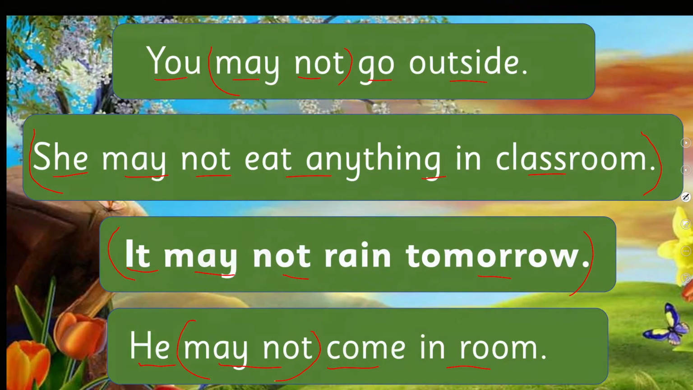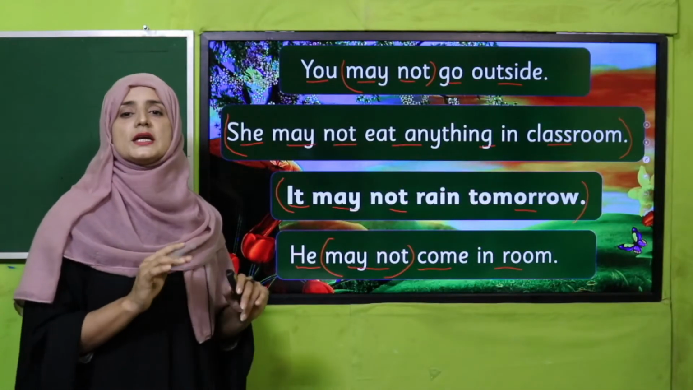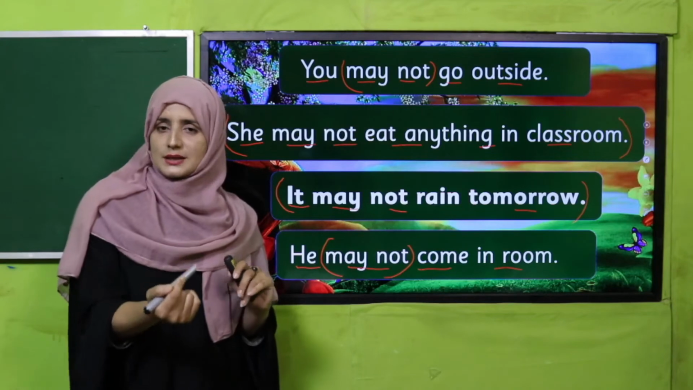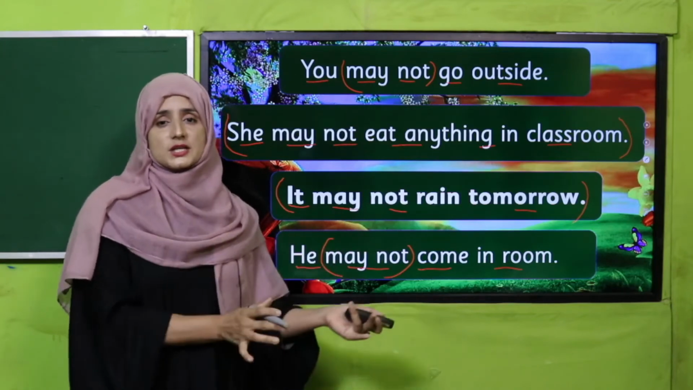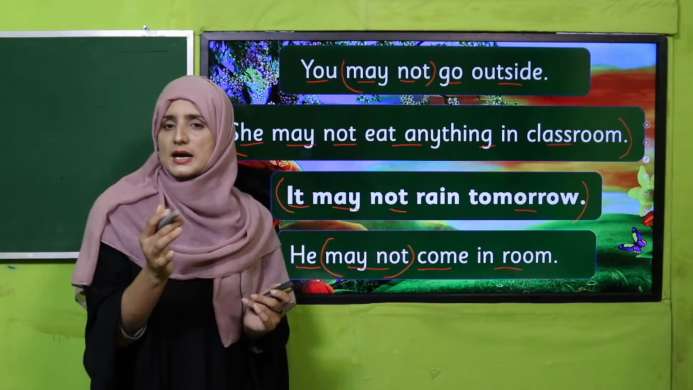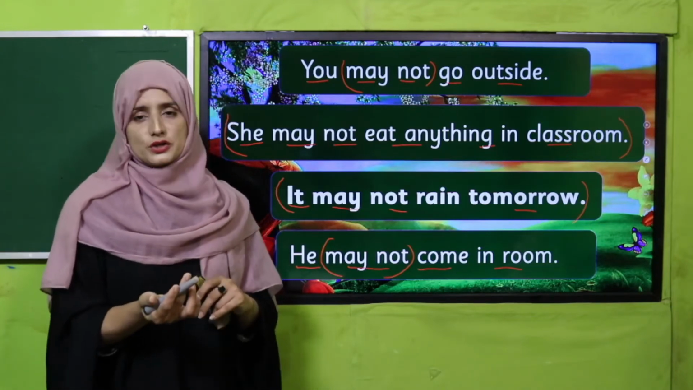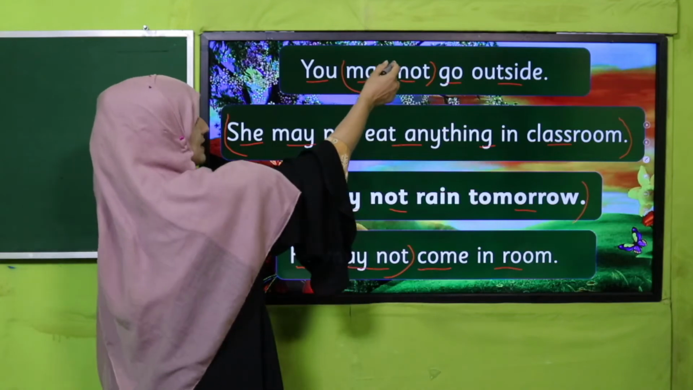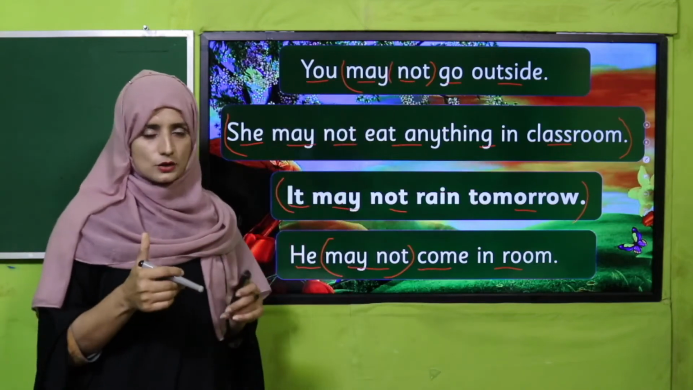Yes. Now have you got, my dear students, how we can seek permission and how we can reject permission? If we want that we should not give permission to do something, then how can we reject it? Just we have to add not. Have you got it? Good job.